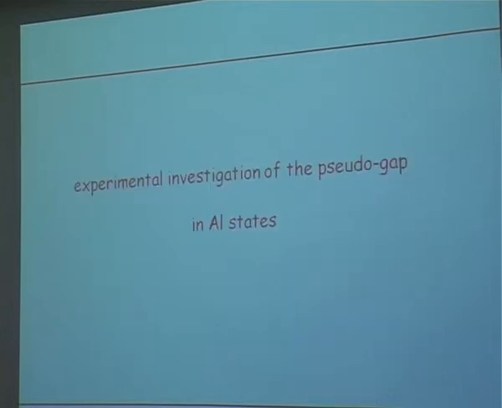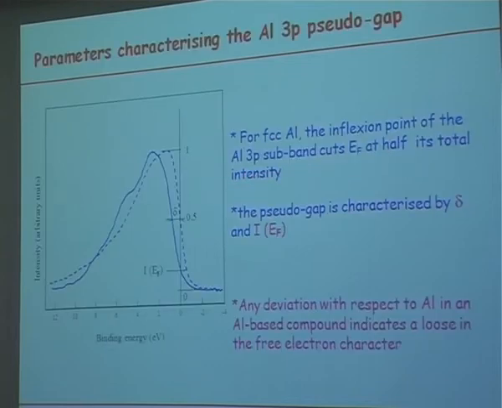And to go a little bit further, I have investigated this aluminum 3P contribution because, as I said, you can obtain it alone, and it is easy to compare it from one sample to another one. So the parameters which characterize what is called the aluminum 3P pseudo-gap are the following. The dashed curve represents the aluminum 3P distribution in the pure metal, and the full curve corresponds to one compound. Here it is icosahedral aluminum, copper, iron, but it might be something else.